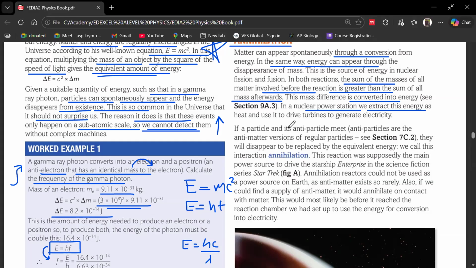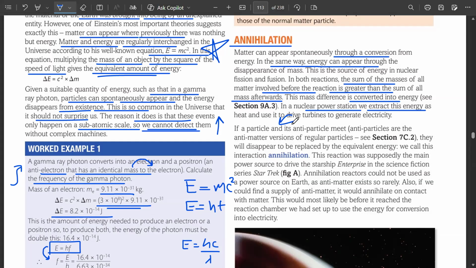ओके। If a particle and its antiparticle meet, for example, electron meeting its antiparticle positron, antimatter versions of regular particles, they will disappear to be replaced by the equivalent energy. We call this interaction as annihilation. This reaction was supposedly the main power source to drive the Starship Enterprise in the science fiction series Star Trek as well. जैसे एक मूवी बहुत मशहूर है Star Trek, एक सीरीज है बल्कि, and इसमें एक starship होता है Enterprise as well, that is also running on the same energy which is annihilation.